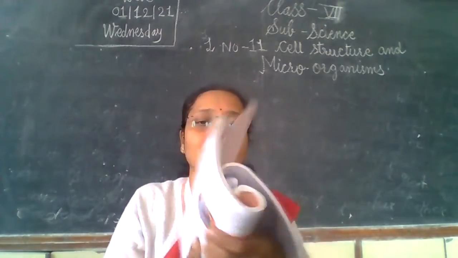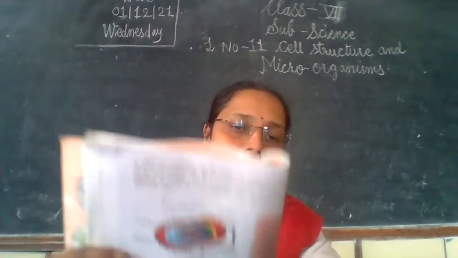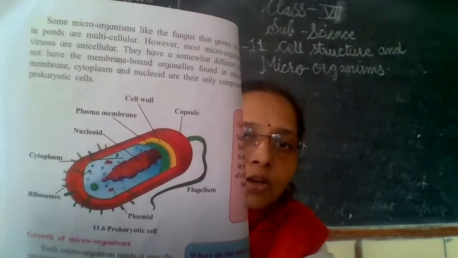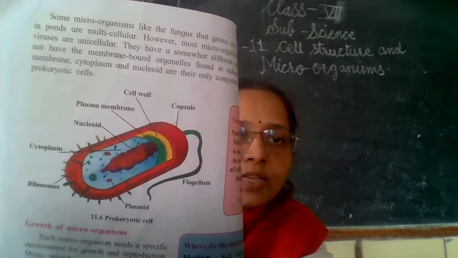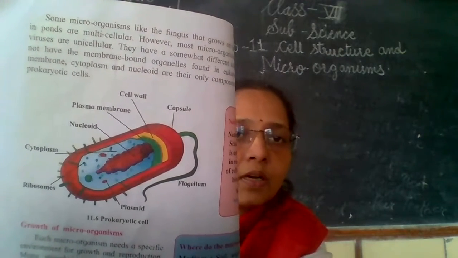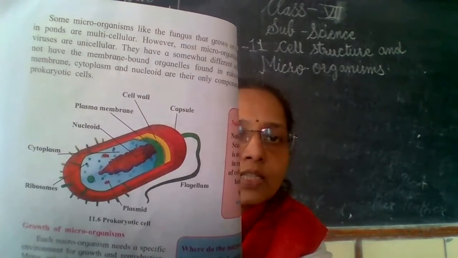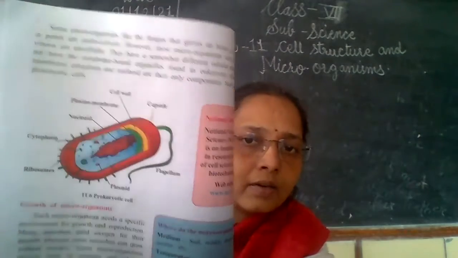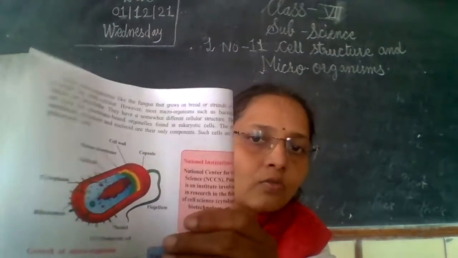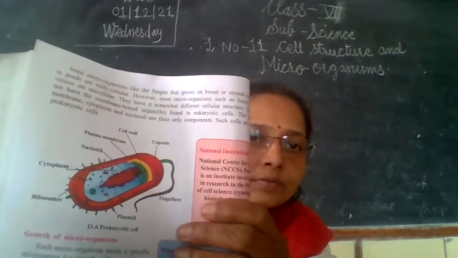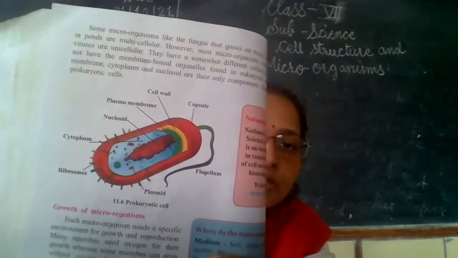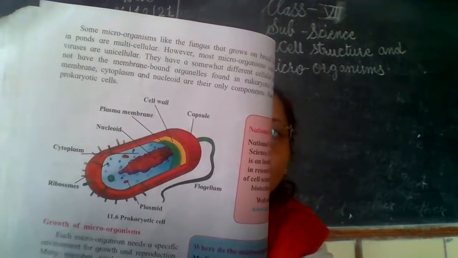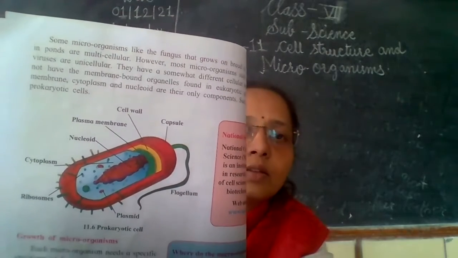Here, the nucleoid is there. It's a rod-shaped cell. Prokaryotic cell means here cytoplasm, nucleoid, and also what? So these are present here in the prokaryotic cell.